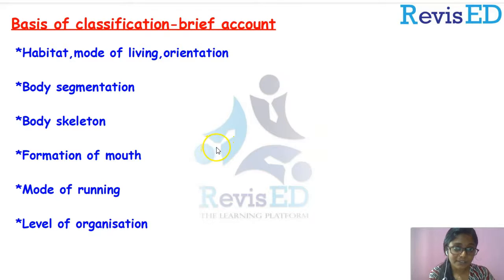In the next session, we will be continuing the other portions of this chapter, which is the classification of animals. Right? We are going to study the different groups of animals in a brief account, and also we have to study each group and their peculiar characters.